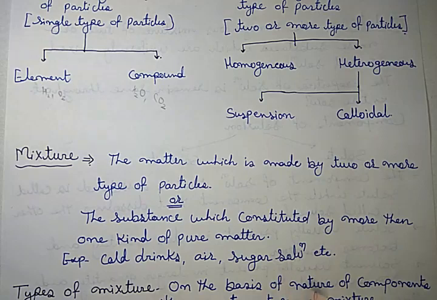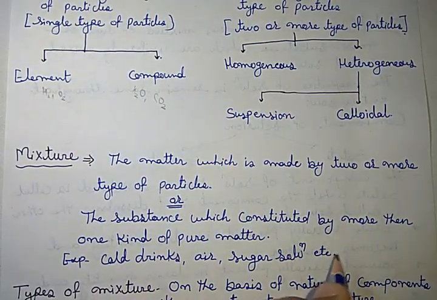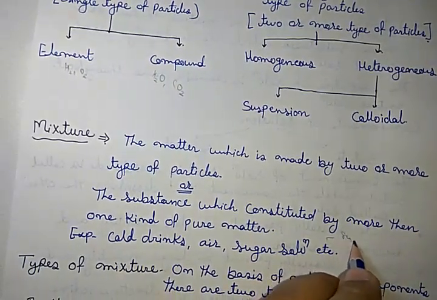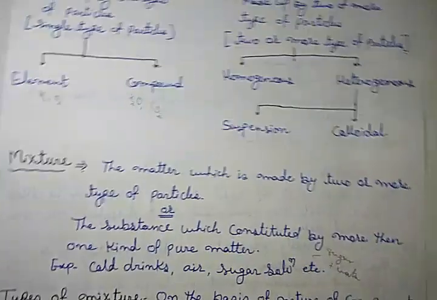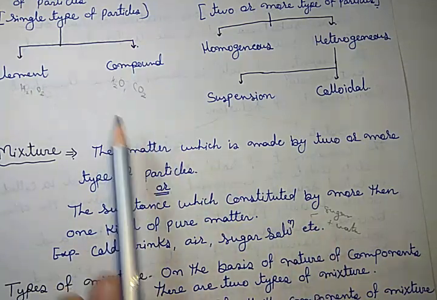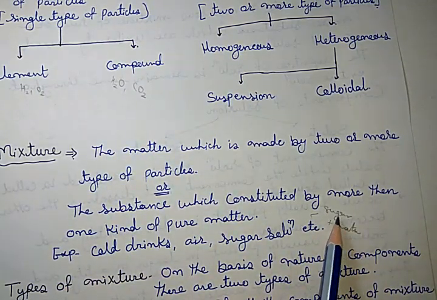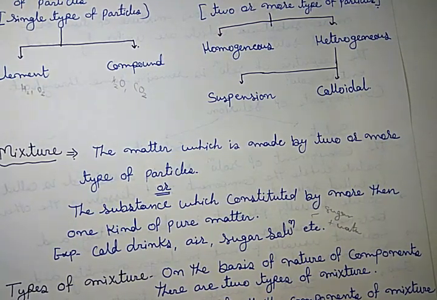I am taking the example of sugar solution to show the difference between a pure substance and a mixture. In sugar solution, one is sugar and the other is water. If I consider them separately, both sugar and water are pure substances, because in sugar all the crystals are made up of the same type of particles, and in water all the particles are similar, that is H2O.